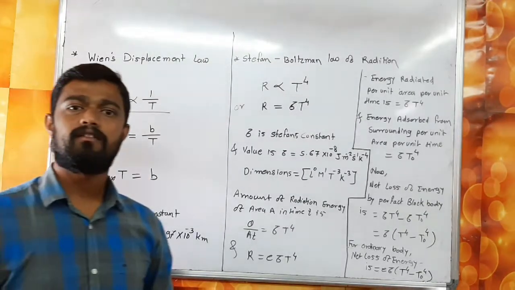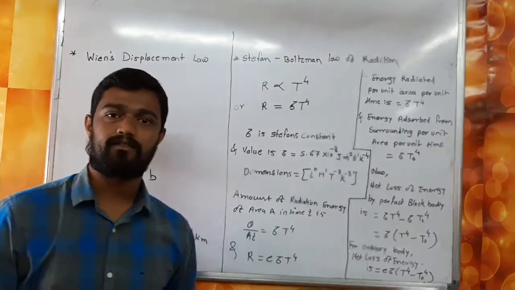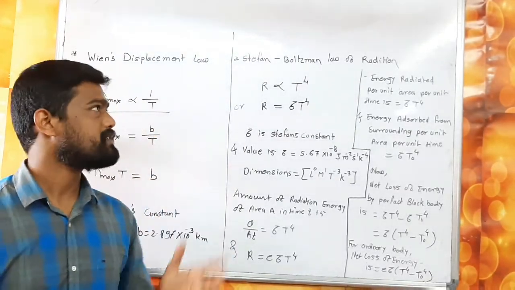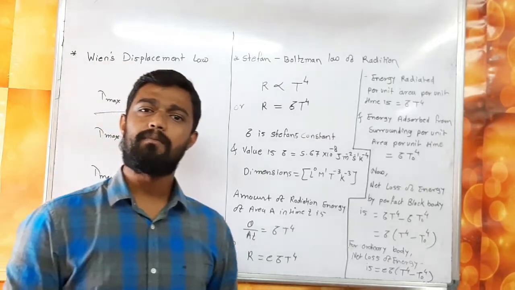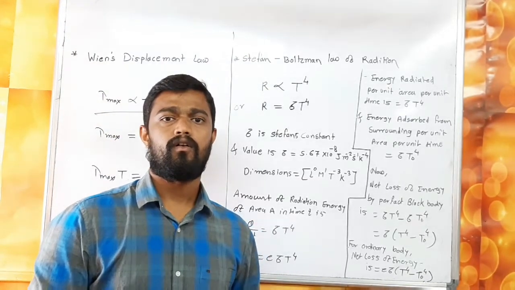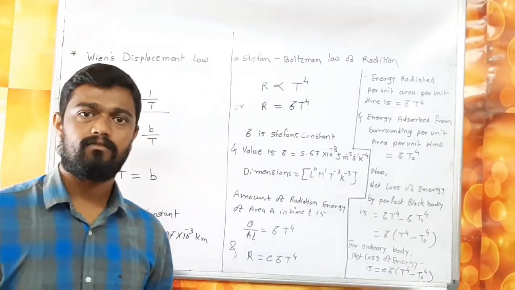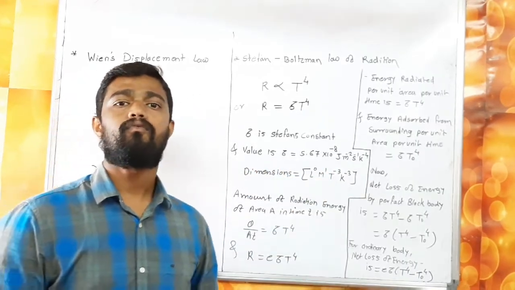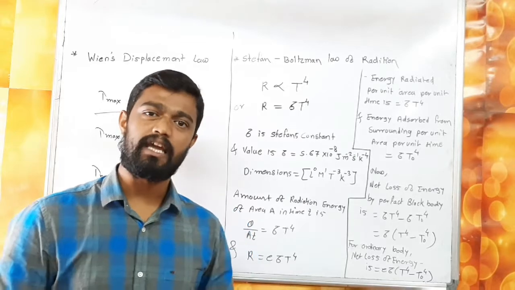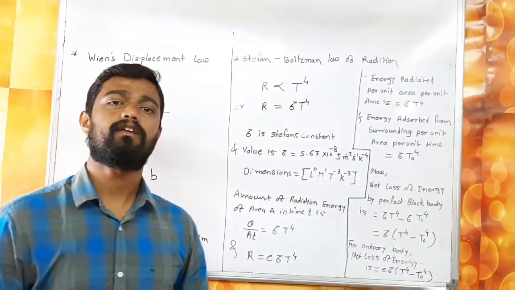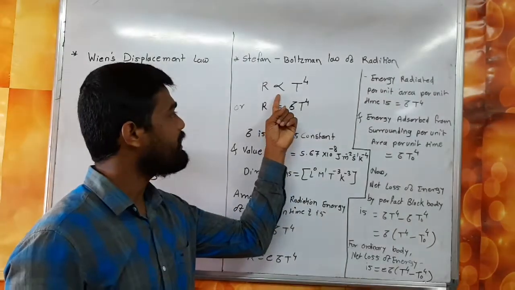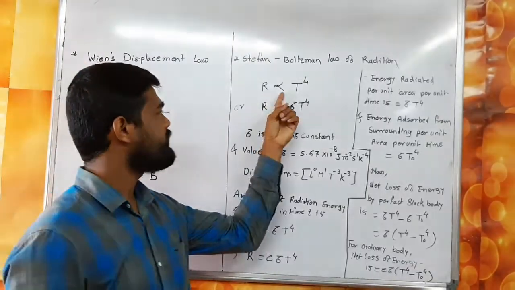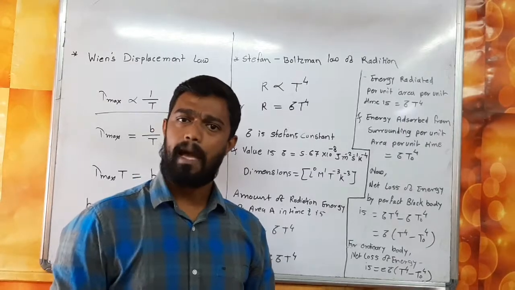The next point is Stefan-Boltzmann law of radiation. What do Stefan and Boltzmann say? The rate of emission of radiant energy per unit area of a perfect black body is directly proportional to the fourth power of absolute temperature.